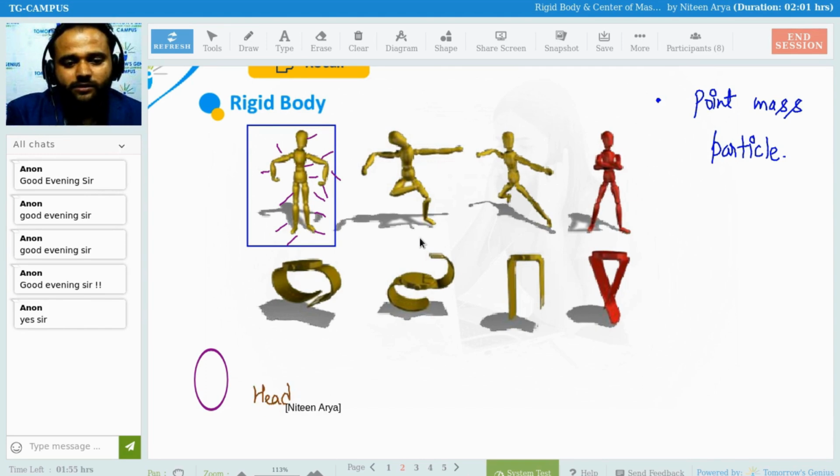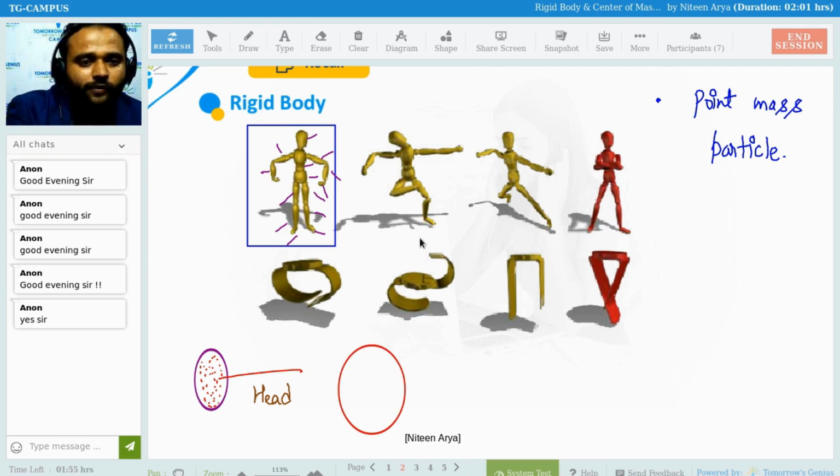This is the head. Even this head is made up of n number of point mass particles. These n number of point mass particles are equidistant from each other. If I zoom in a little bit more, they are fixed, and the distance between these 2 point mass particles is going to remain fixed. This is not going to change.